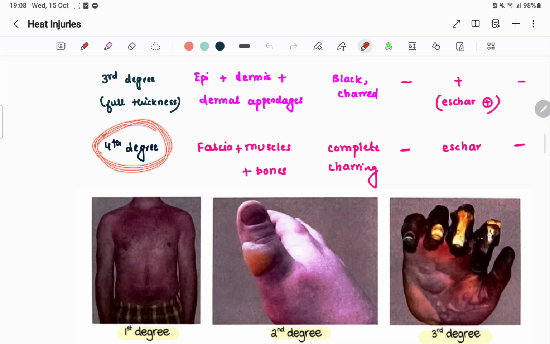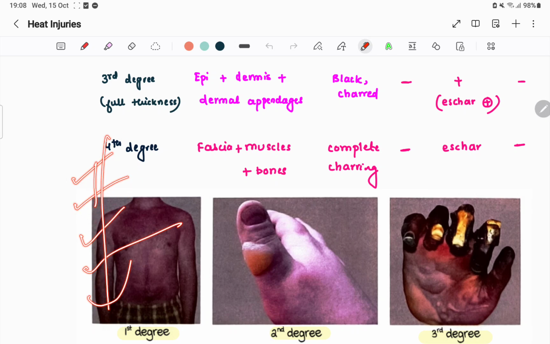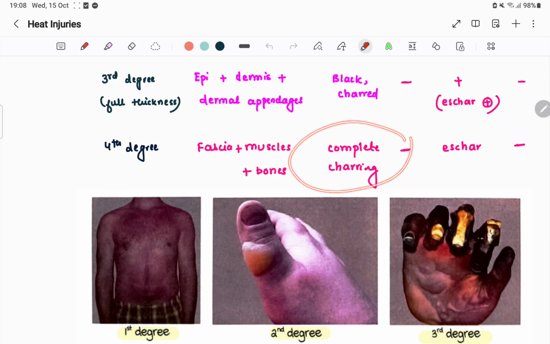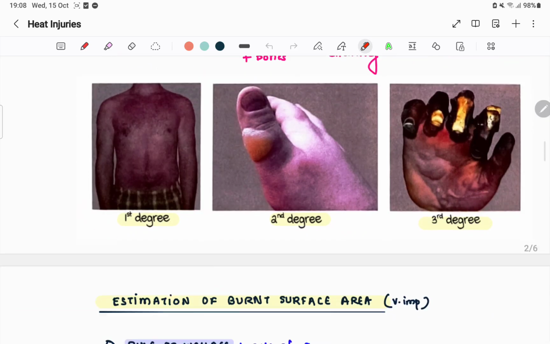Fourth degree: fascia, muscles and bones are all burnt. You can go to as much depth as you want. Epidermis burnt, dermis burnt, then hypodermis, fascia, superficial and deep, muscles, bones. It can go up to the bones even. Complete charring will occur. No pain, a scar will be there obviously, and for healing we don't have a timeline.